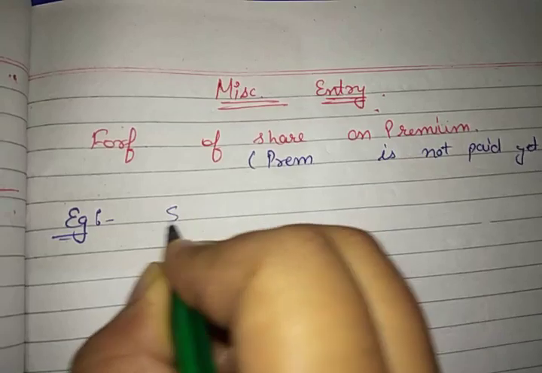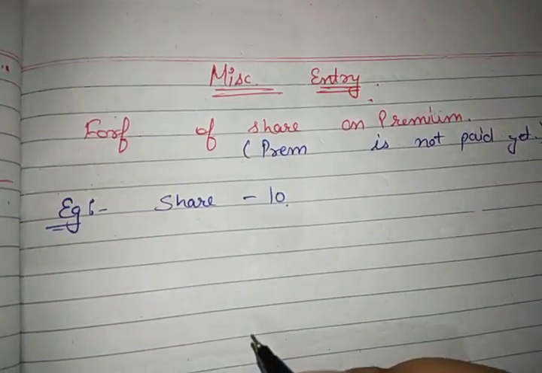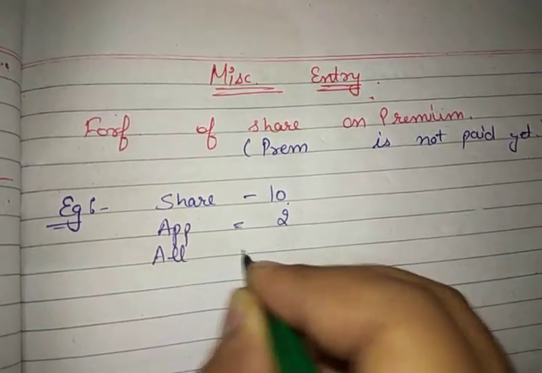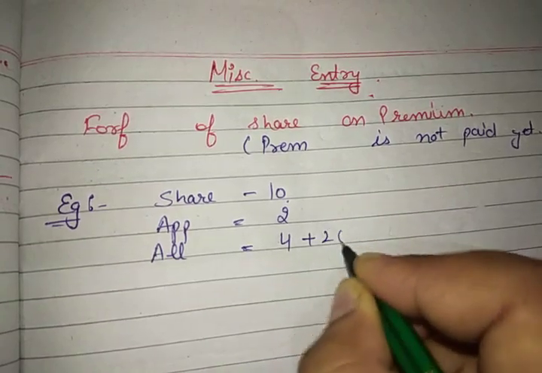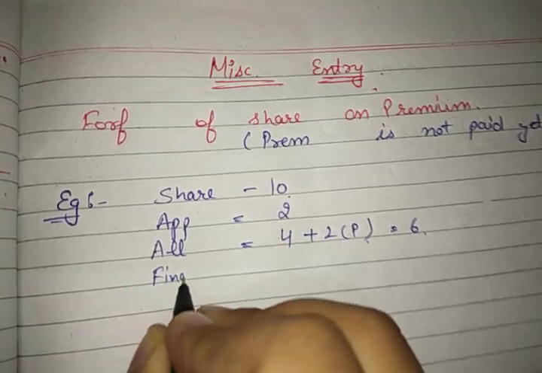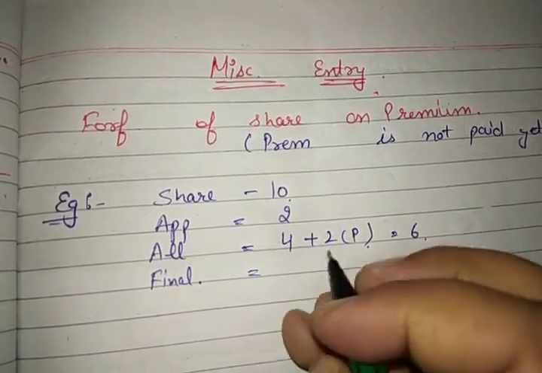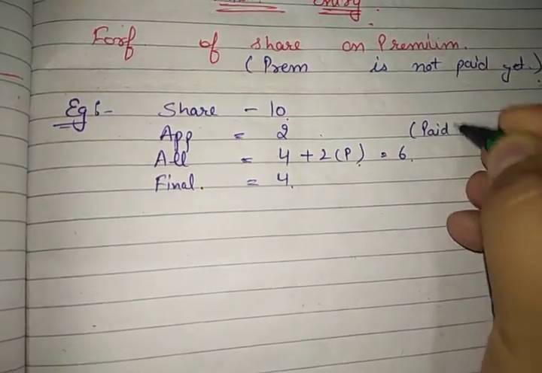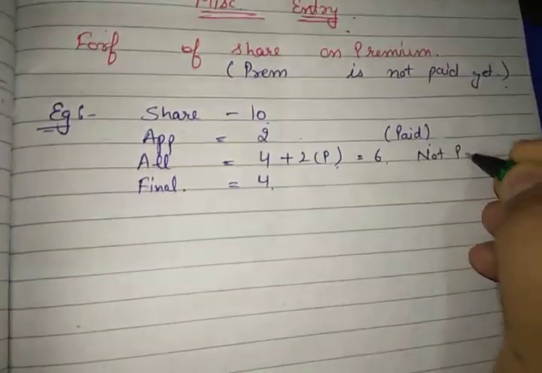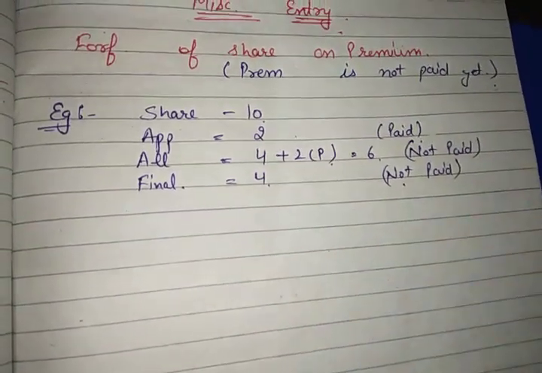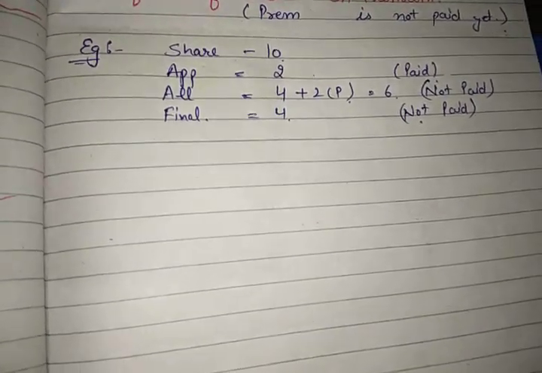The share was of 10 rupees, out of which application is 2 rupees. Allotment is 4 rupees plus 2 rupees premium, which means 6 rupees. And the final call is the balance, 4 rupees. Now this person has paid the application but has not paid the allotment and has not paid the final call. So how will you treat this? You have to pass a specific forfeiture entry.